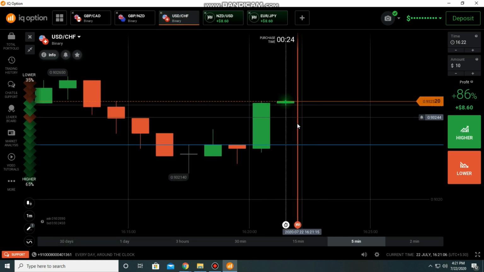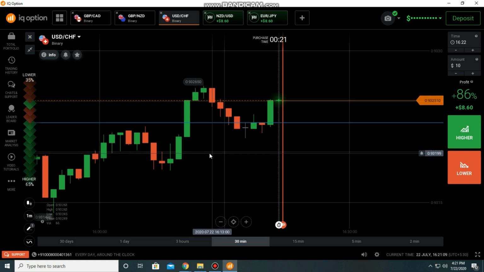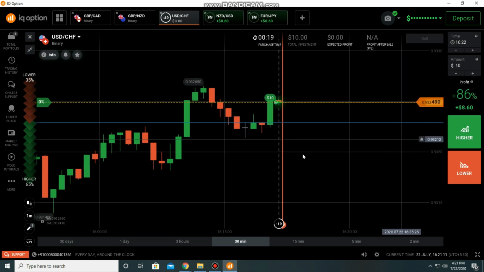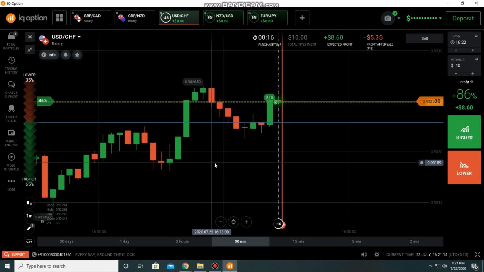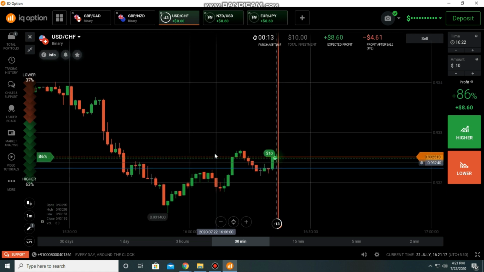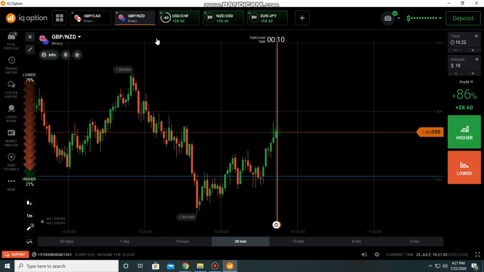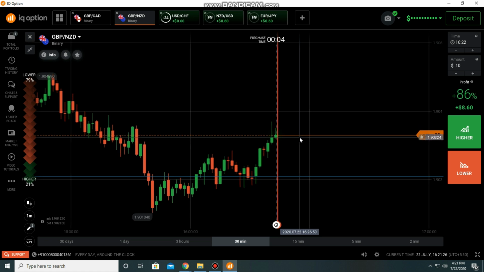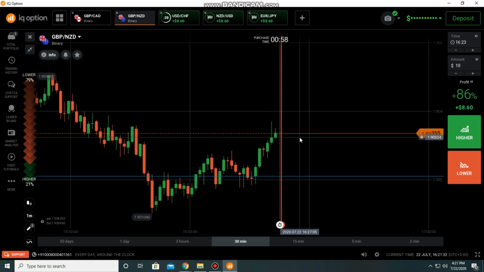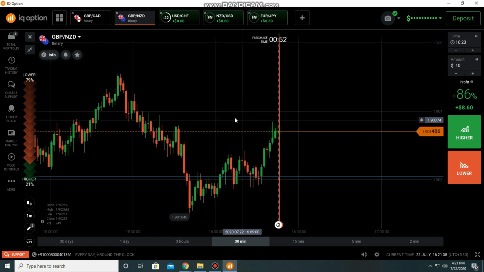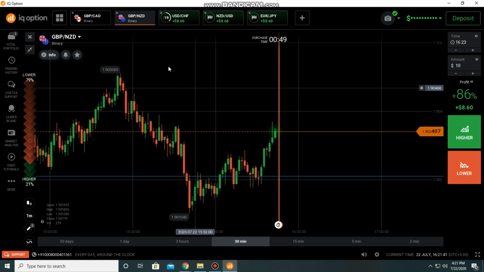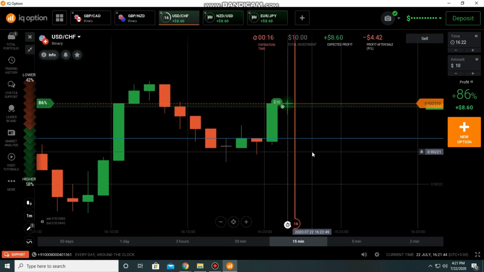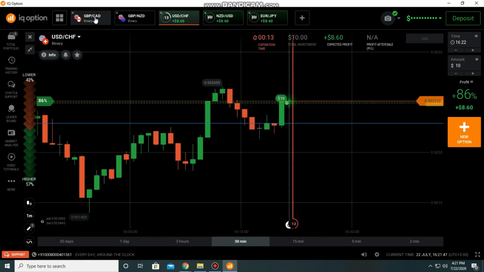Here, again we can go to the buyers. There is no proper level to go to the sellers. I placed here a put option because of that strong bullish candle. Here, next one should be bullish because it made a new high. Here the sellers cannot make a candle, that's why I placed here a call option.